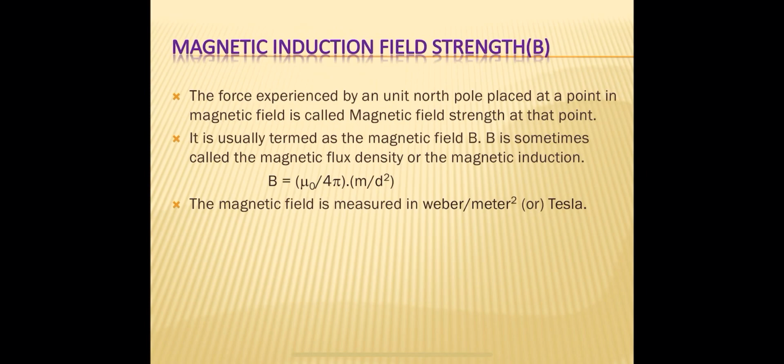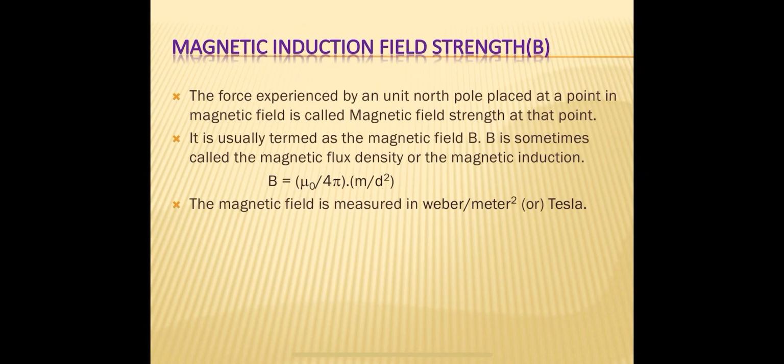Now the SI unit of the magnetic field intensity is Weber per meter square, because it is called magnetic flux density. What is density? The magnetic flux passing through unit area perpendicularly is called magnetic flux density.